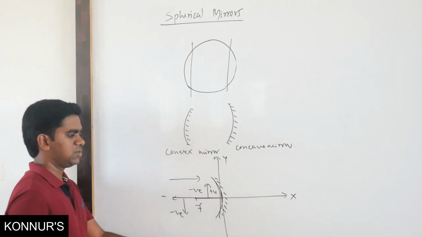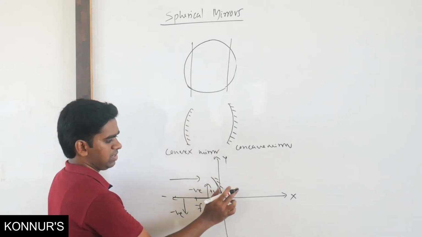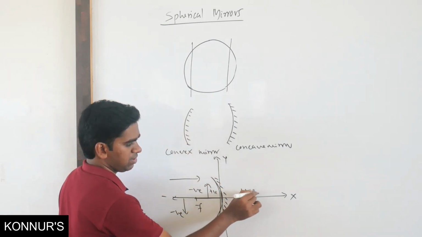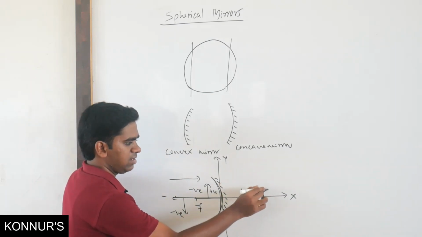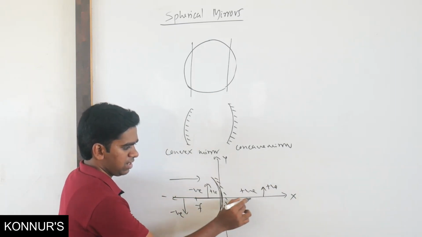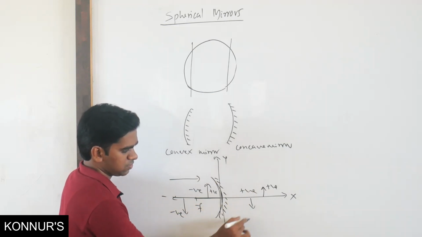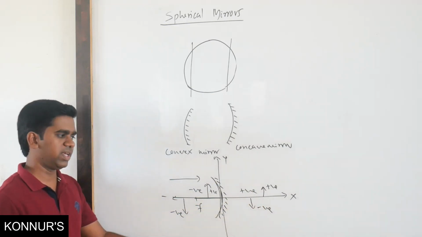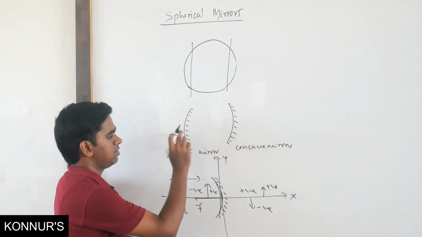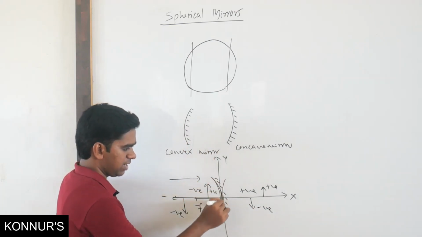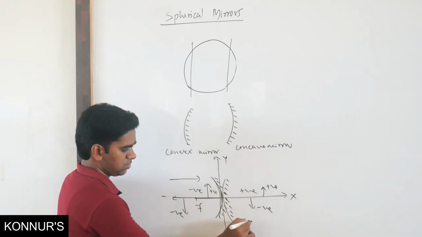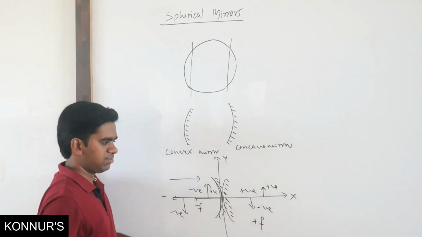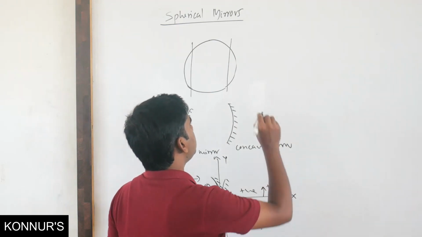Similarly, whatever distance measured on this side are going to be positive, because they are on the positive x-axis. And height here is positive. Again, height here is negative y-axis, so again it is negative. Similarly, if you take a convex mirror, its focal length will come on this side, so that is plus f. Here I am not going to discuss much.